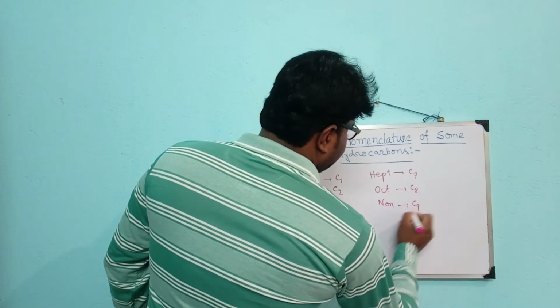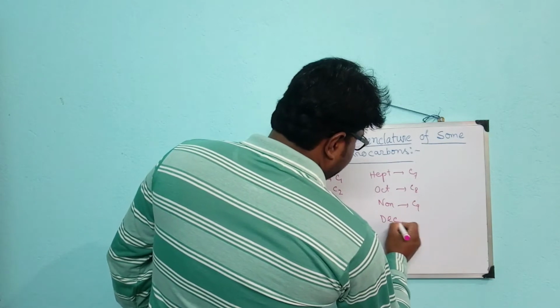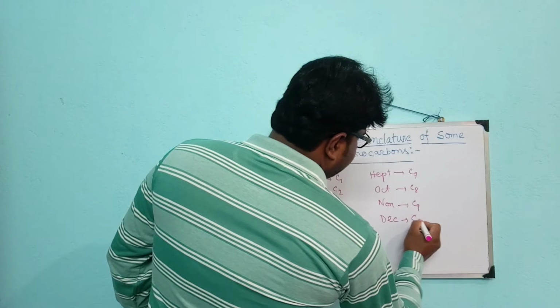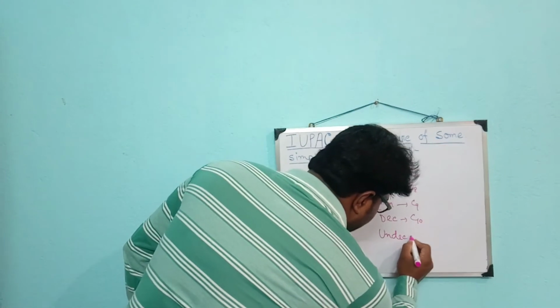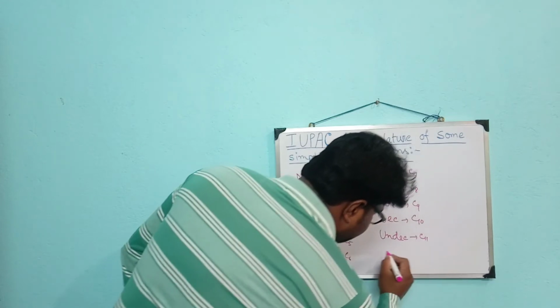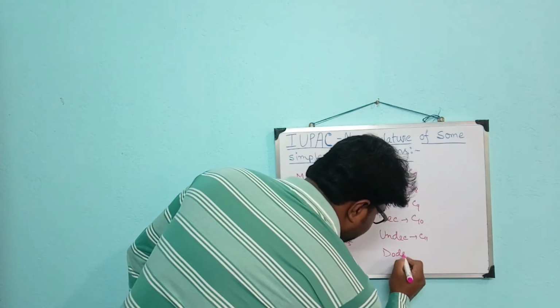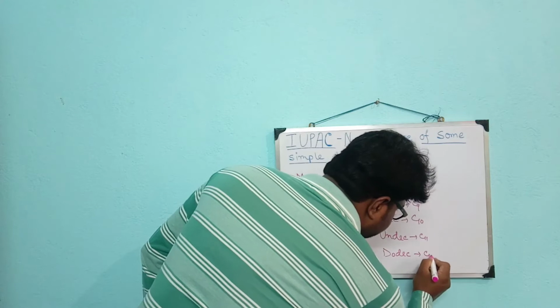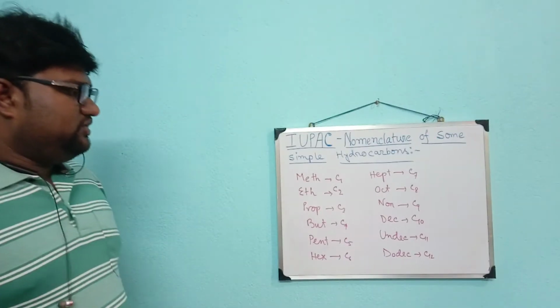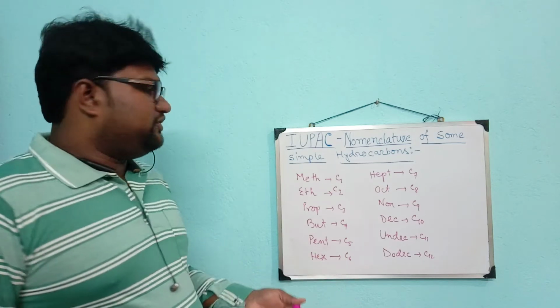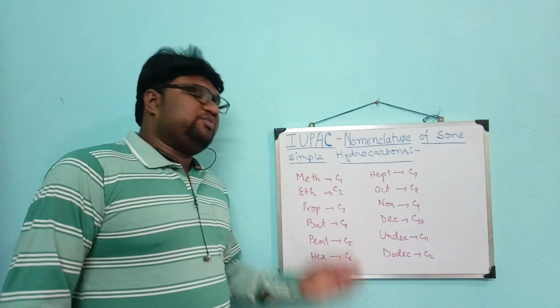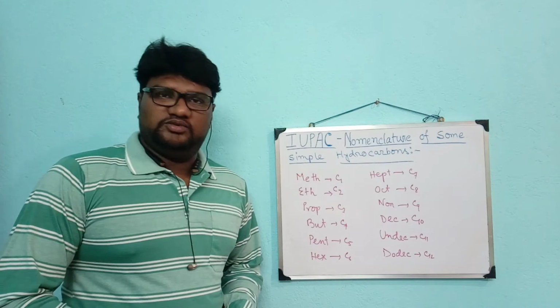Non for C9. Dec for C10. Undec for C11. Dodec for C12. So these are the prefixes used for the number of carbon atoms present in the hydrocarbons.